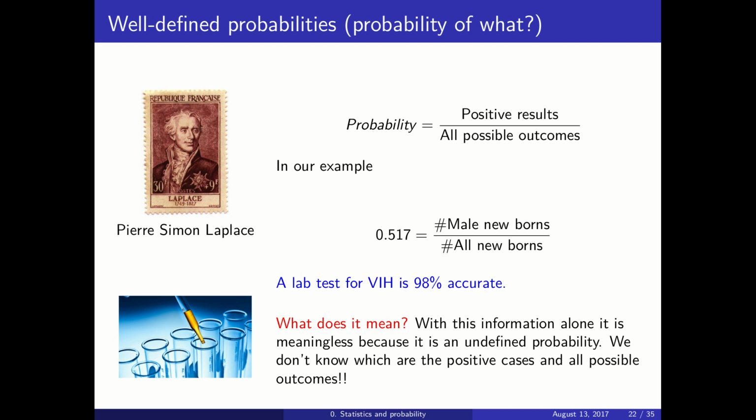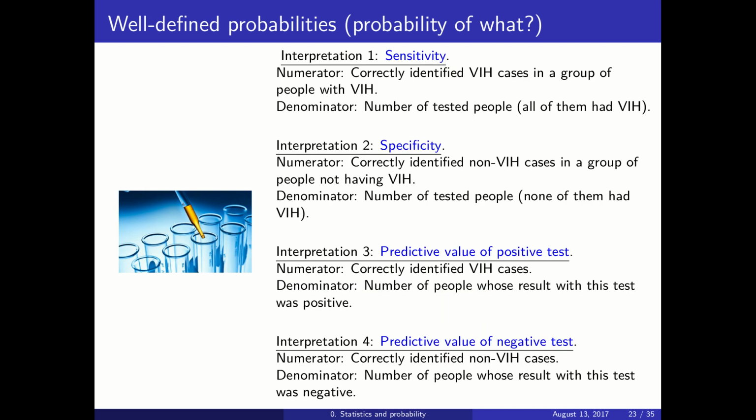We are not saying what is the numerator, what is the denominator. So for instance, one possible interpretation is sensitivity. So let's say that the numerator is correctly identified HIV cases in a group of people with HIV, and the denominator is the number of tested people, all of them having HIV. So you take a group of people, all of them have HIV, and then how many of this group the test identified correctly, and this may be called sensitivity.